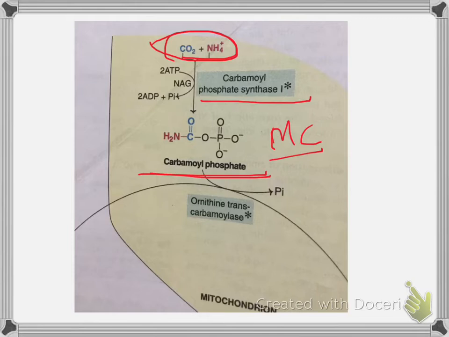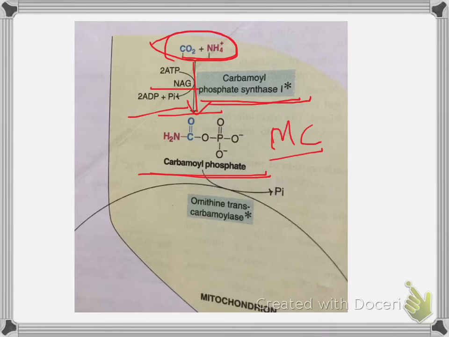This reaction requires 2 ATP molecules, which are converted to 2 ADP and inorganic phosphate. This is an irreversible step, and this enzyme, carbamoyl phosphate synthase 1, requires NAG, that is N-acetyl glutamate, for its activity.